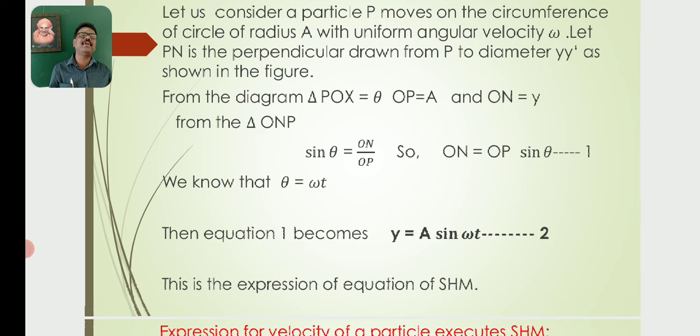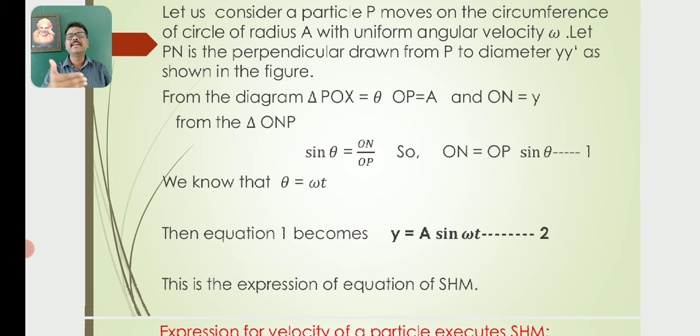Let us consider a particle P moving on the circumference of a circle of radius A with uniform angular velocity omega. Let PN be the perpendicular drawn from point P to the diameter y dash, as shown in the diagram. From the diagram, angle POX is equal to theta, OP is equal to A and ON is equal to y. From triangle ONP, sin theta is equal to ON by OP. So ON is equal to OP sin theta. Let this be equation number 1.